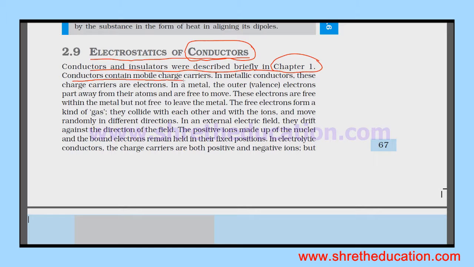Conductors contain mobile charge carriers. In metallic conductors, these charge carriers are electrons. In a metal, the outer valence electrons part away from their atom and are free to move.